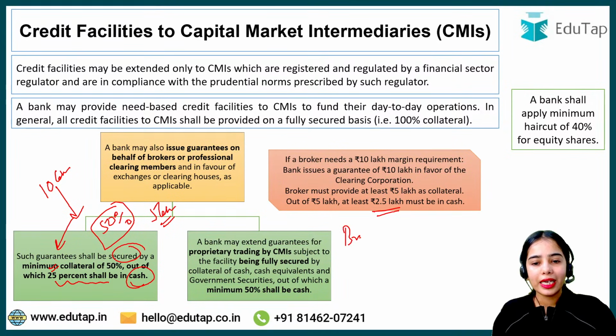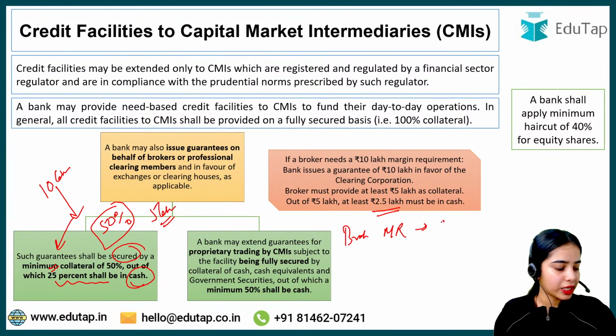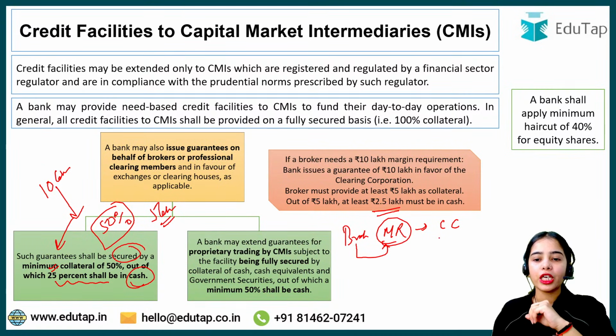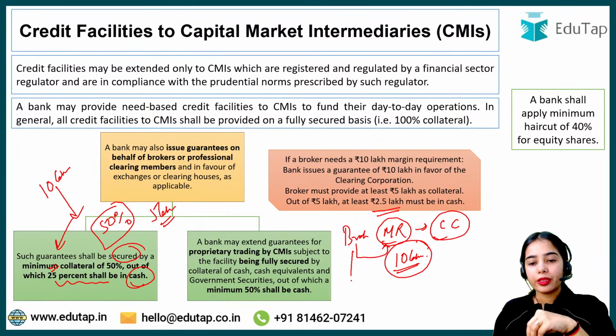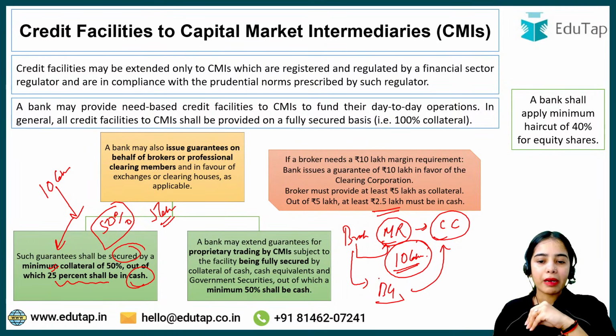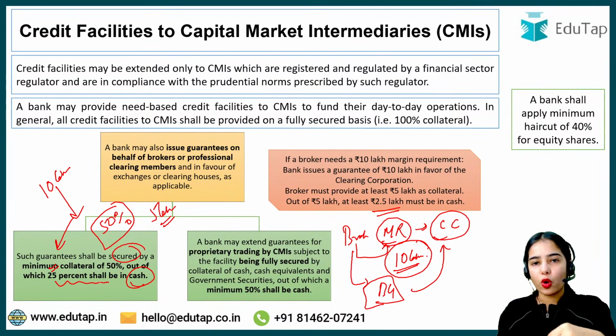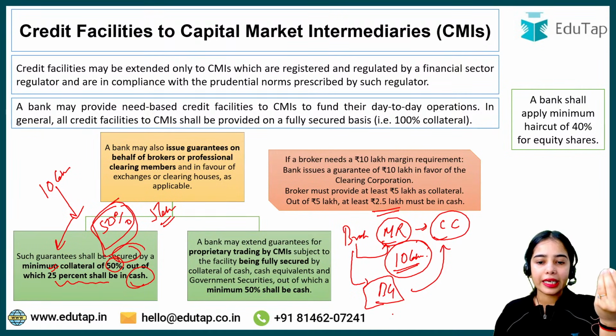So the broker had to give the margin requirement to the clearing corporation worth 10 lakh rupees. So rather than blocking its 10 lakh rupees, the broker can provide the bank guarantee to the clearing corporation, and the bank guarantee has to be secured by a collateral of 50%. Okay, so for this bank guarantee, 50% of the collateral value should be there.